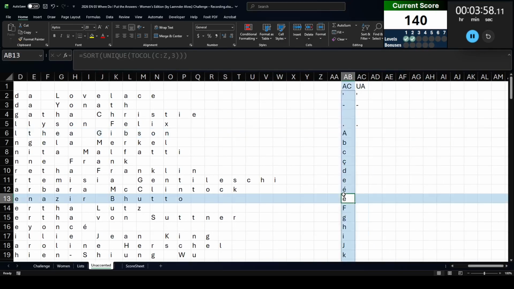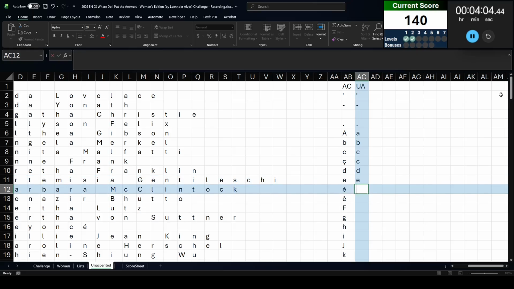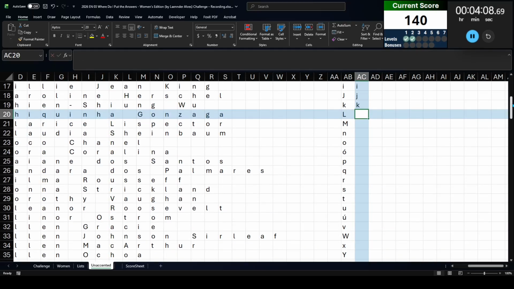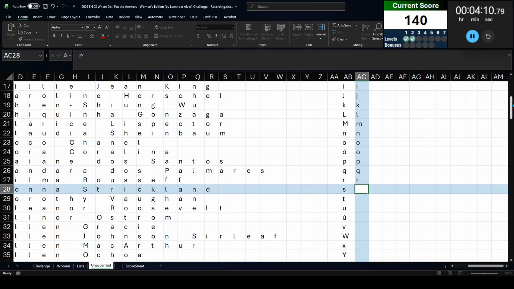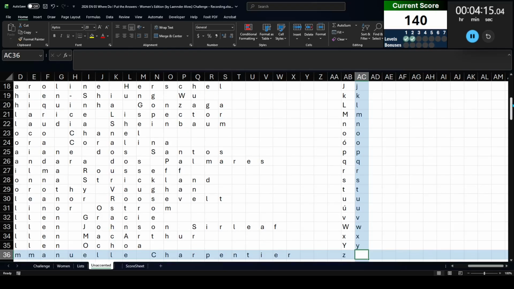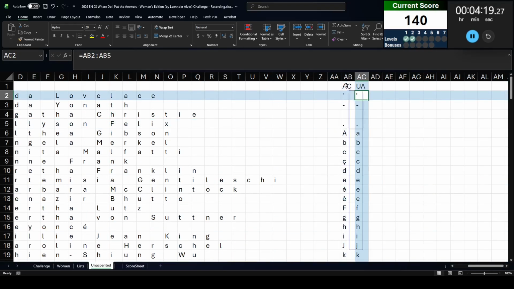Now there is no easy formula way to turn these into a regular E, so I'm just going to quickly run down and type them in. A, B, C, C, D, E, E, E, F, G, H, I, J, K, L, M, N, O, O, P, Q, R, S, T, U, U, whoops, that's C, U there, V, W, X, Y, and Z. There we go. So now we have all the accented letters and all the unaccented letters.